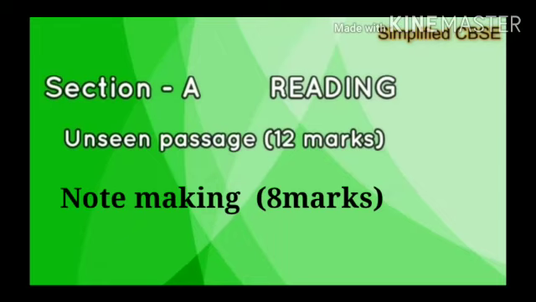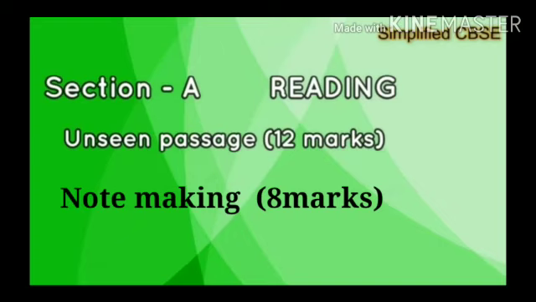and then question number 2, which is also based on an unseen passage, but there you have to make notes relevant to the passage along with abbreviated words, followed by a summary based on your main points and sub-points.